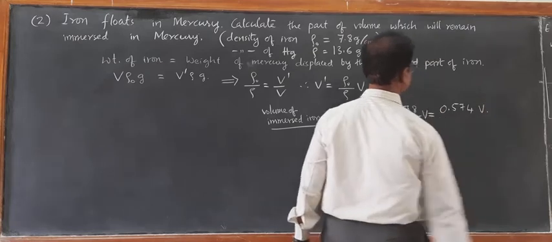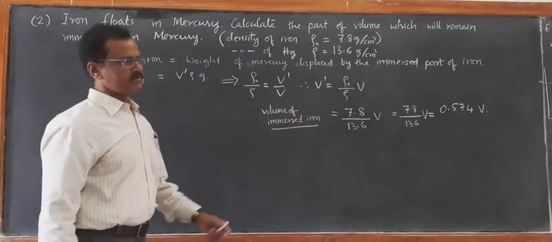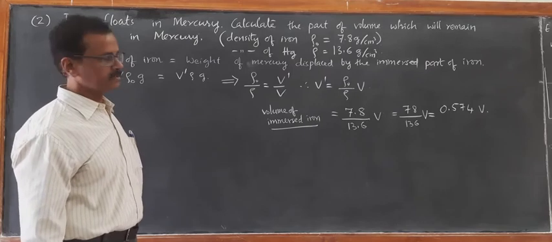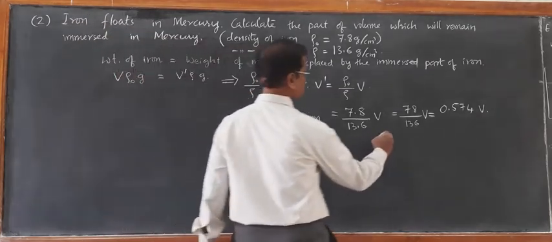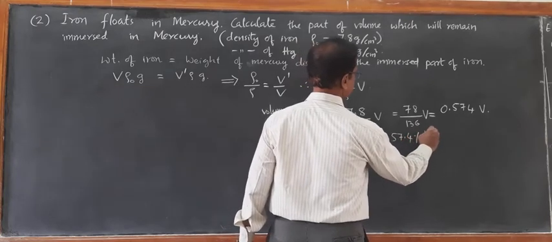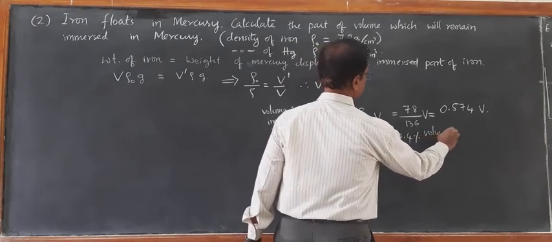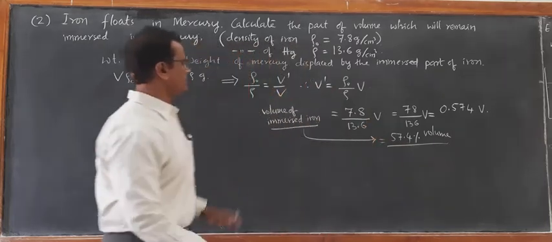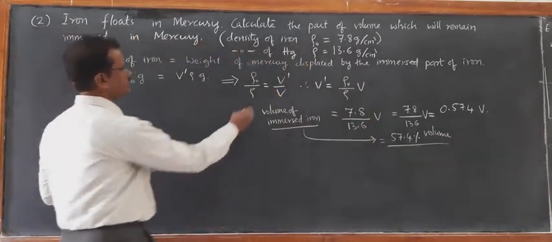0.574 means percentage wise 57.4% of the volume is immersed. That is, 57.4% volume is immersed. So directly one can calculate by using this equation.